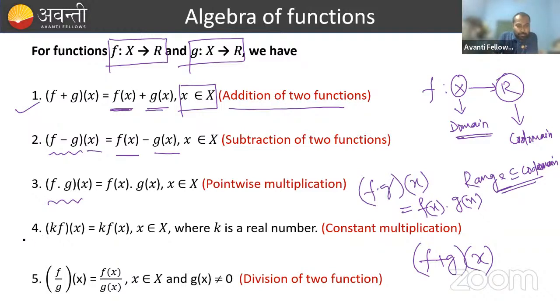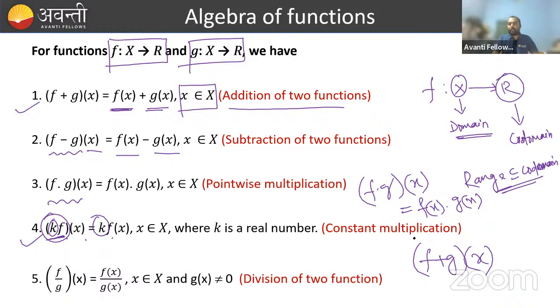Okay. Similarly, the fourth point is, if we multiply a constant with a function. Suppose we have multiplied k with the function f. k into f is one function, k into f of x, and this k can go outside: k into f of x.